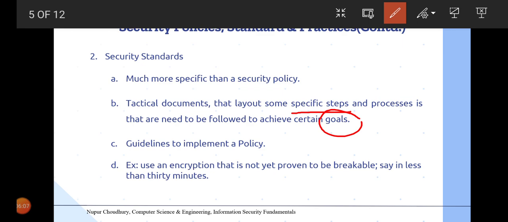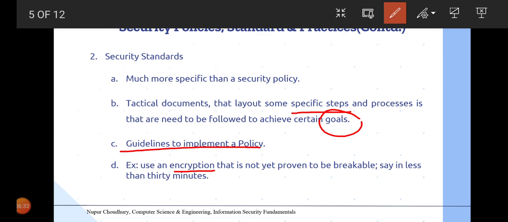However, in a standard security standard document, it will be mentioned which policy should be embedded with what amount of standard or what parameters, and they are the guidelines to implement a policy. For example, using an encryption which is not yet known or not yet proven to be breakable in less than 30 minutes.